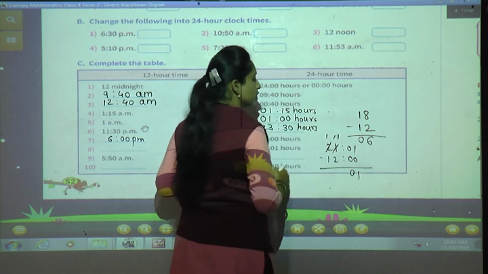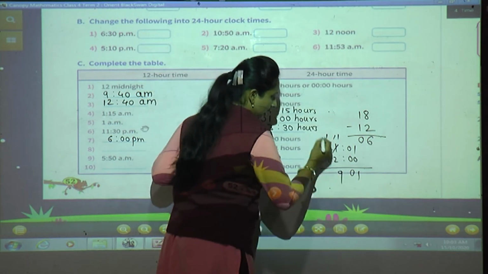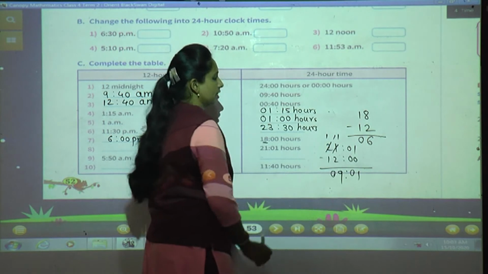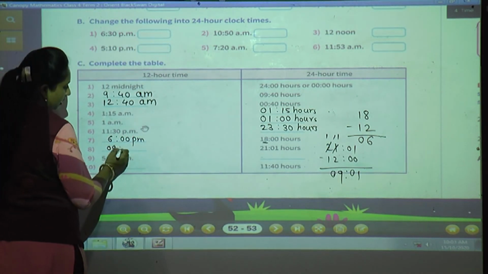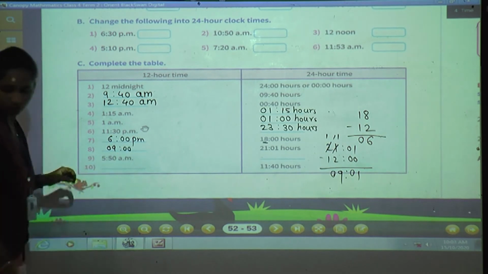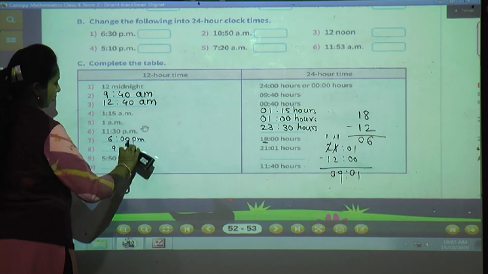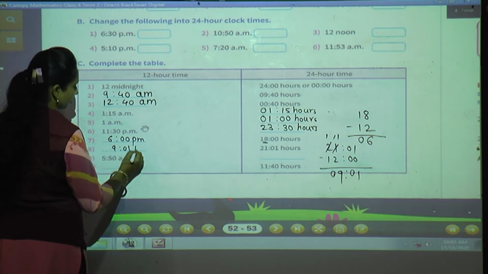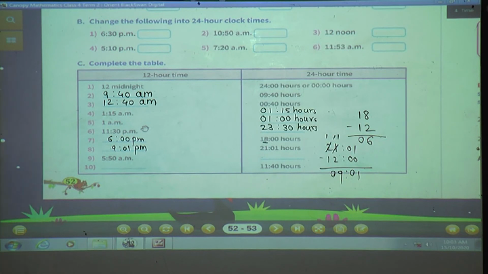Now 11 minus 2, yes, 9, and 1 minus 1 is 0. So what is the answer? 0, 9, see 0, 9, no need to write, just write 9. 9 PM. Okay, 13 to 24, all will come in PM.